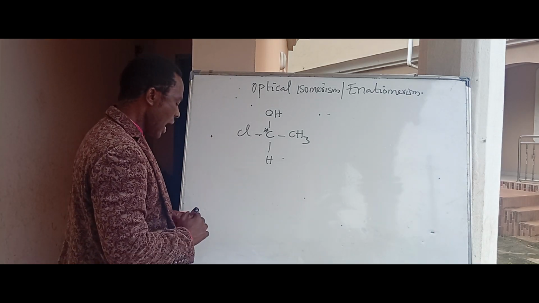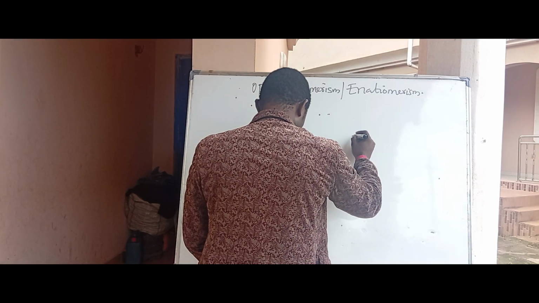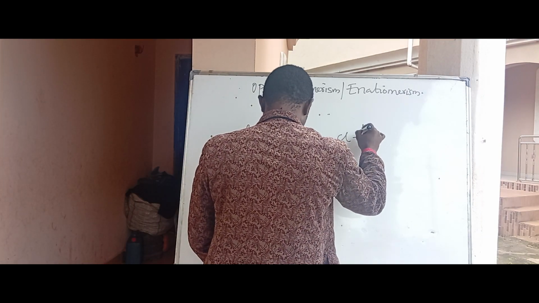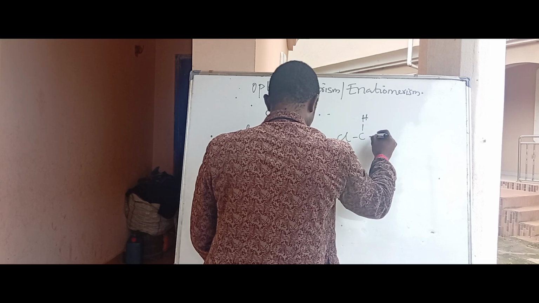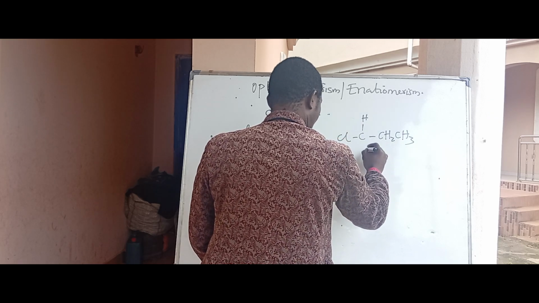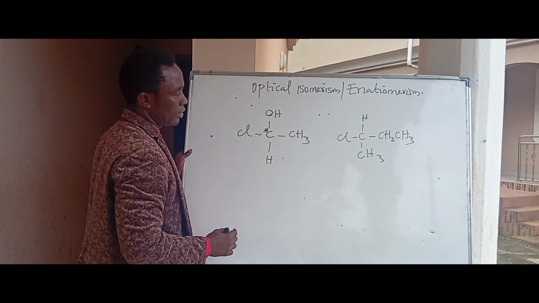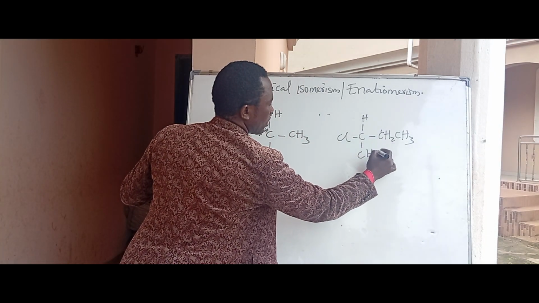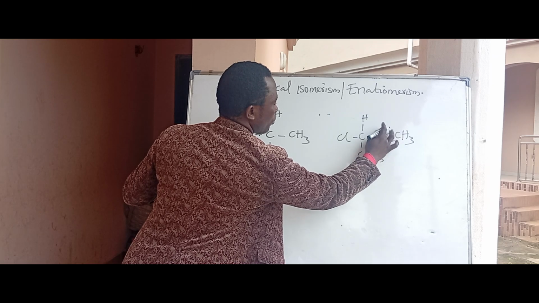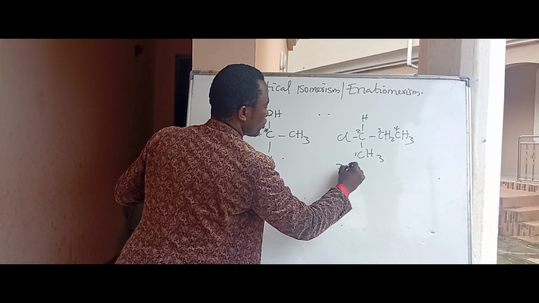Now, another example I have here is, of course, CCl. I have H, and I have CH2, CH3, and CH3. 2-chlorobutane. This is 1, 2, 3, and 4. So this is 2-chlorobutane.